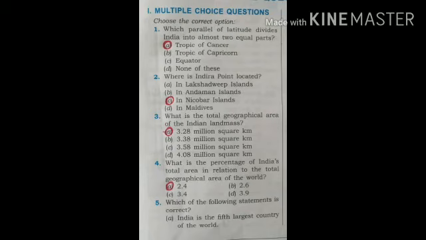Next, question number 4. What is the percentage of India's total area in relation to the total geographical area of the world? We have four options: 2.4, 3.4, 2.6 and 3.9. The correct option is A, 2.4.